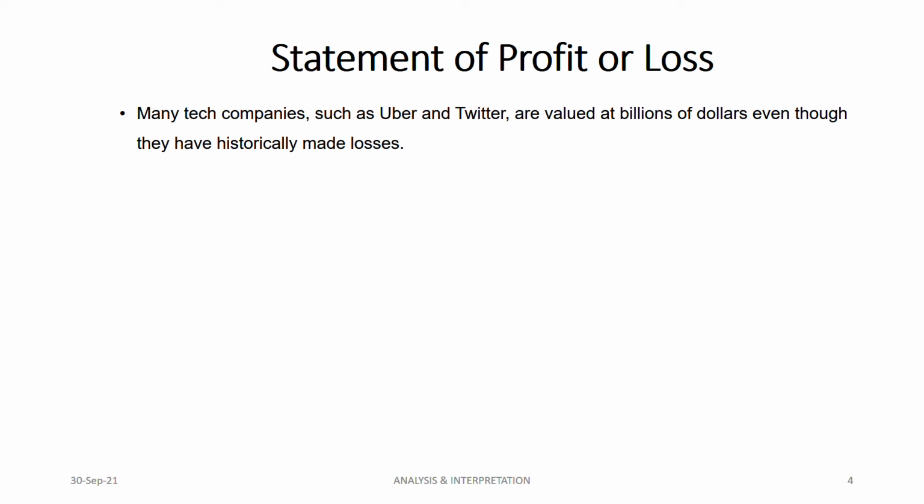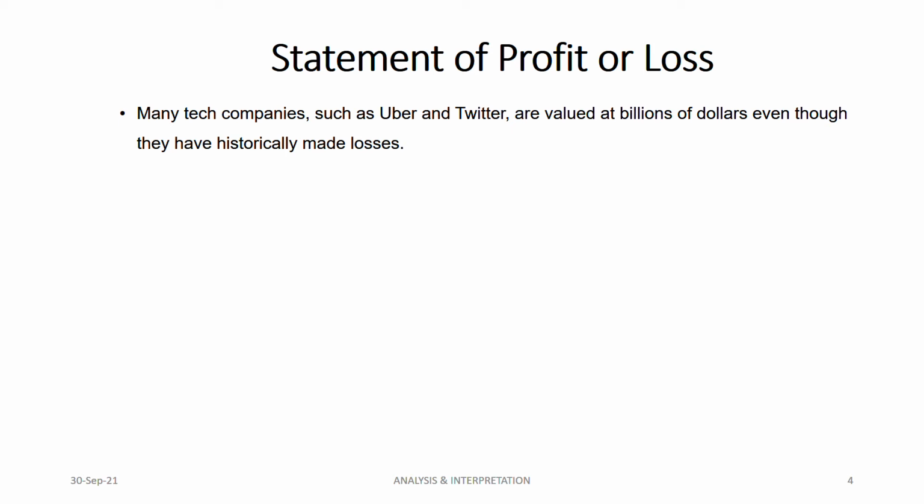Why? Because their value lies heavily in intangible assets, not any other assets. If it was some other assets, yes. If it was based on their human resources, they could value highly qualified staff. If it was on non-current assets, they could get the non-current assets. But here it's not like that. For tech companies, it is their intangible assets, their knowledge. So it takes time to get that knowledge, to train people, to have a brand, to build up that brand. It takes some years. Sometimes it could be 5 years, beyond 5 years, I would say 7 to 10 years it might take. Some companies even take more than that, but it takes a good amount of time.